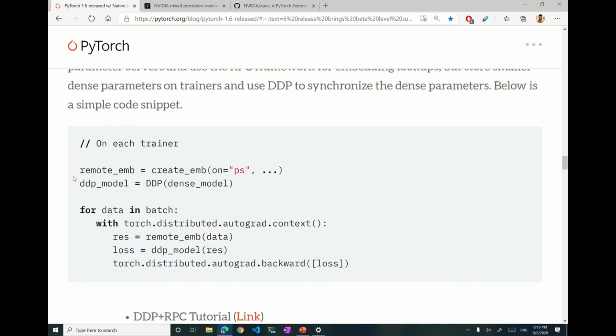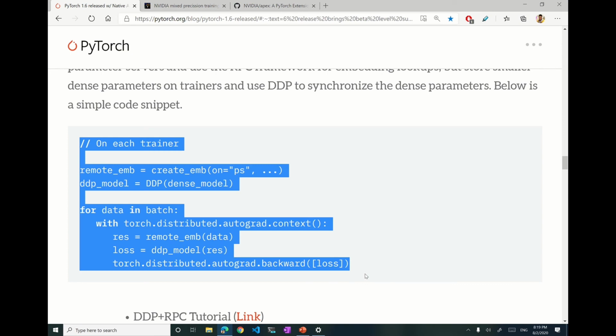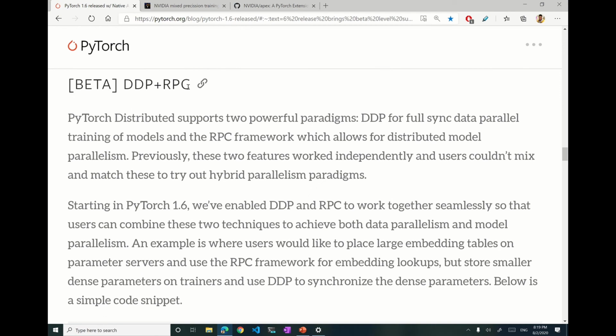I will definitely try this. So for example, they've given an example here. You have a model which has a huge embedding layer. What they have done is they have moved that embedding operation to a different machine, but all the dense operations, they are using data parallelism to parallelize that. So this is a good example of where you will combine both RPC and DDP. Now they will work together, and this is a really good feature.